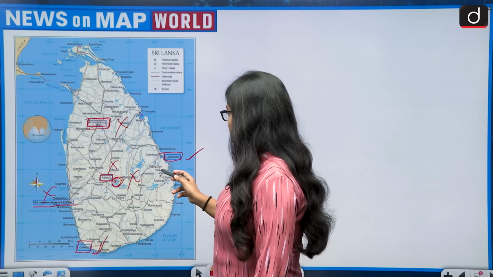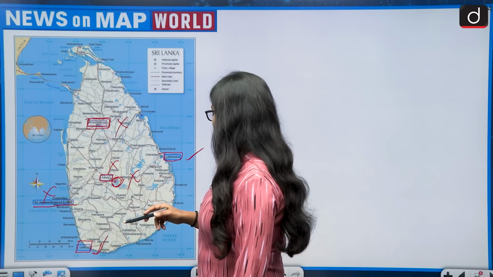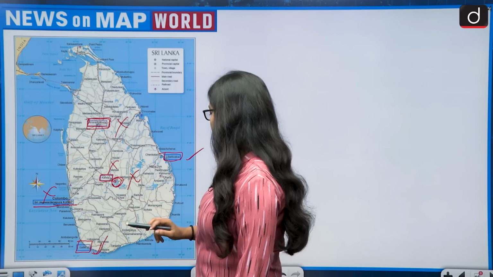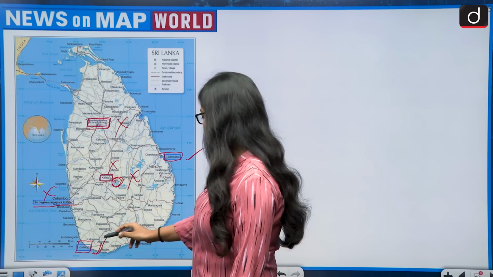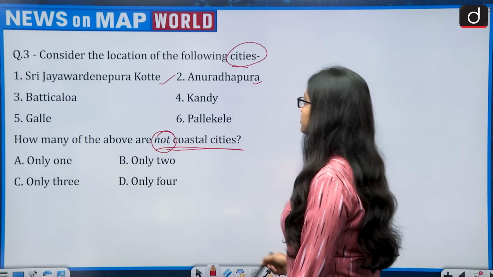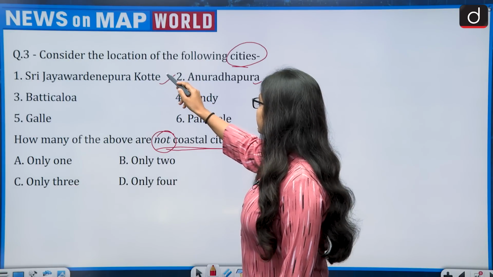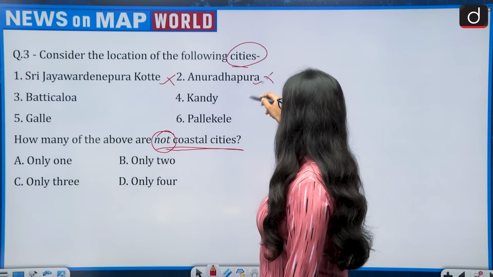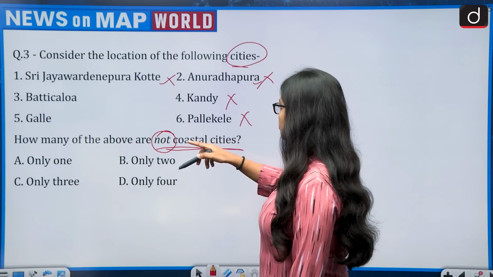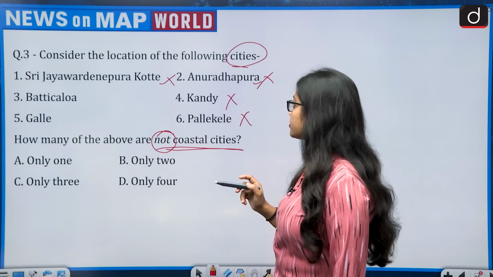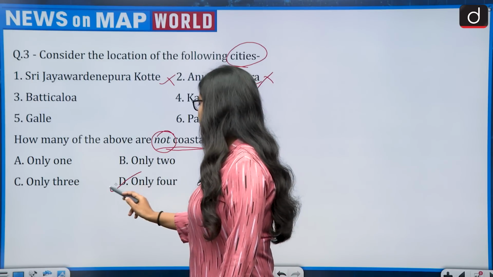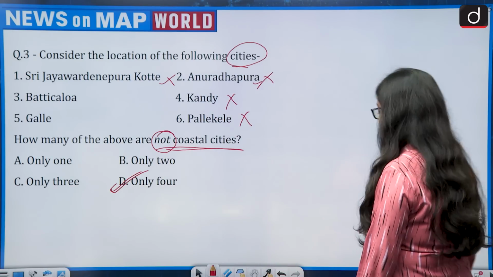So there are 4 cities which are not coastal, that is Sri Jayawardenepura Kotte, Anuradhapura, Kandy and Pallekele. There are only 2 coastal cities, that is Galle and Batticaloa. So Sri Jayawardenepura Kotte is not, Anuradhapura is also not, Kandy is not, and Pallekele is not. So how many of the above are not coastal cities? So there are 4 cities which are not coastal cities. So the correct answer is option D, that is only 4.